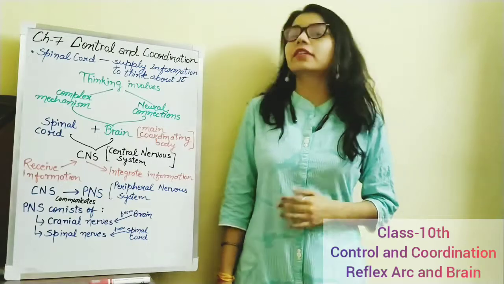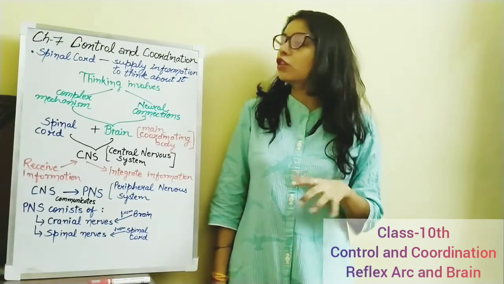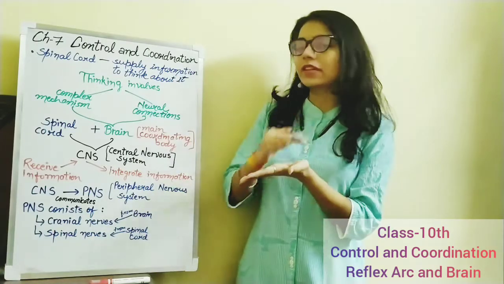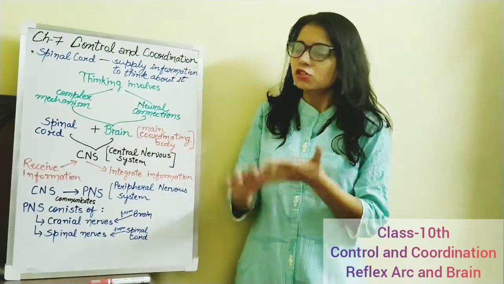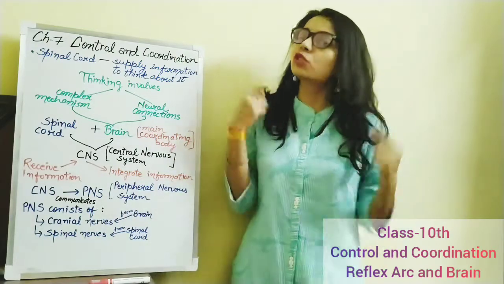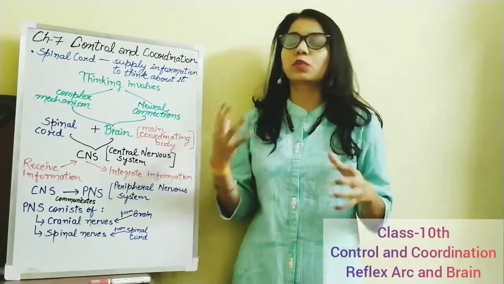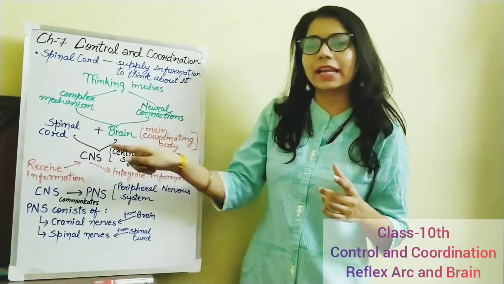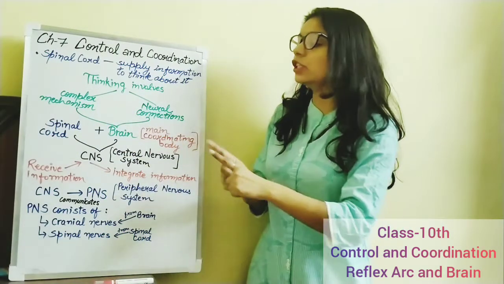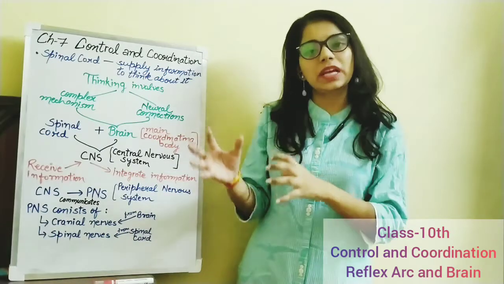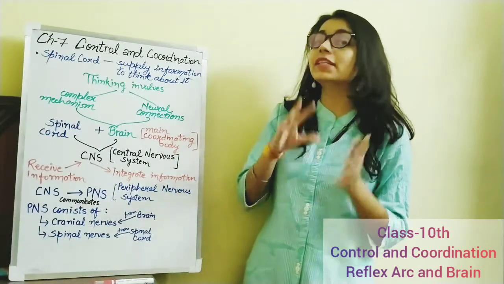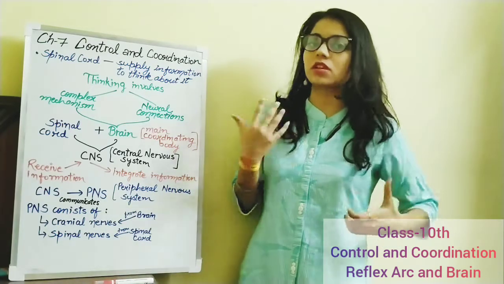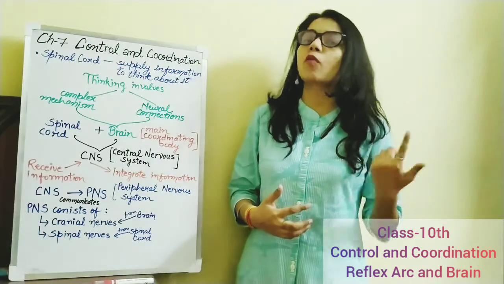Okay learners, as we are done with the reflex action part, I said that whenever information is to be sent, it travels through the spinal cord. The spinal cord basically supplies information to think about it. The information is processed in the brain. This thinking part involves complex mechanisms and neural connections, and these both take place in the brain. So the brain is called the main coordinating body. It decides, it processes information, which action is to be performed first.